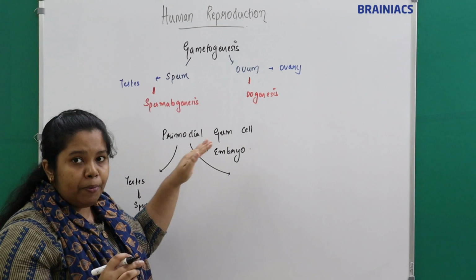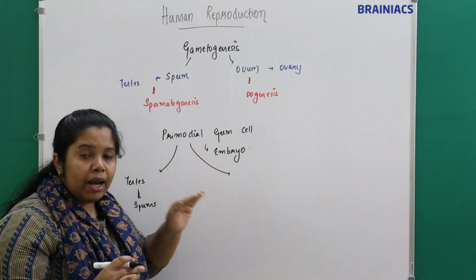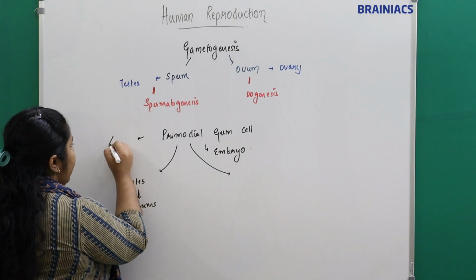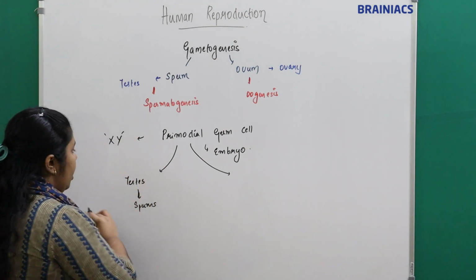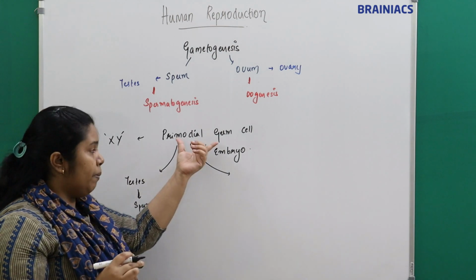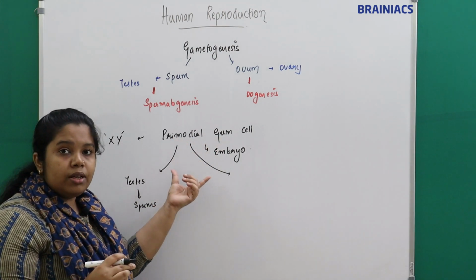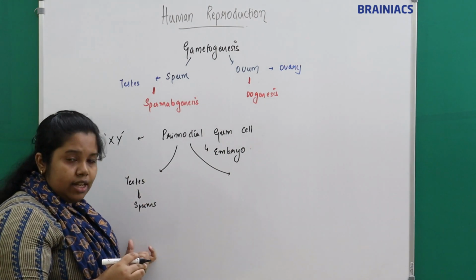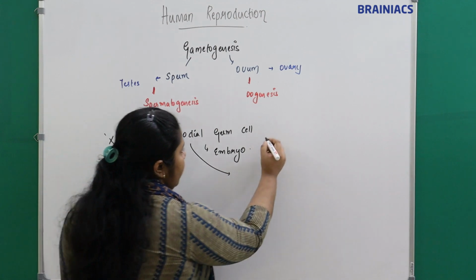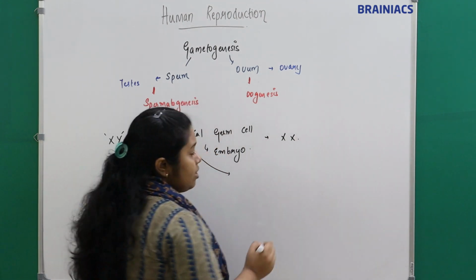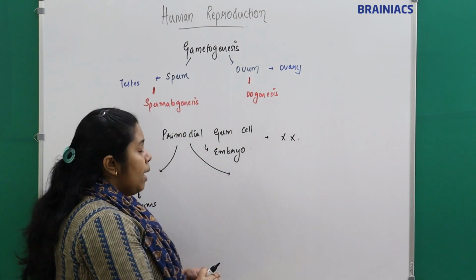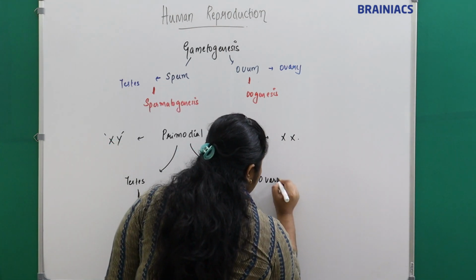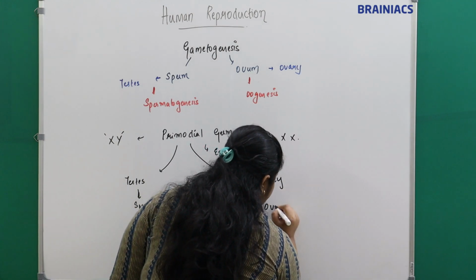What is meant by a male baby? It has X and Y chromosomes. The primordial germ cells will migrate to the respective gonads. In a male baby, they will migrate to the testis and form sperms. What if it is a female baby, which has XX chromosomes? The primordial germ cell will migrate to the ovary and give rise to ovum.